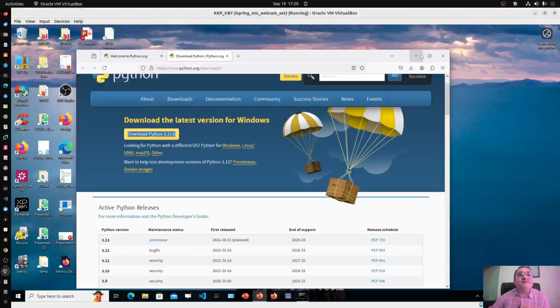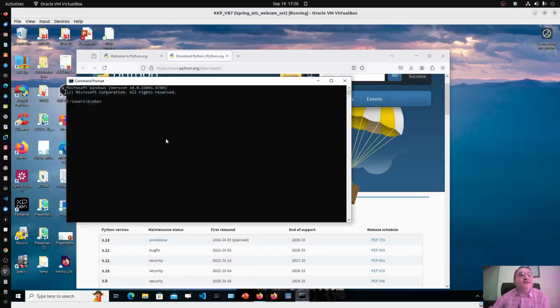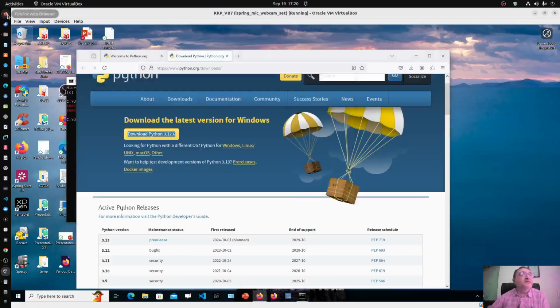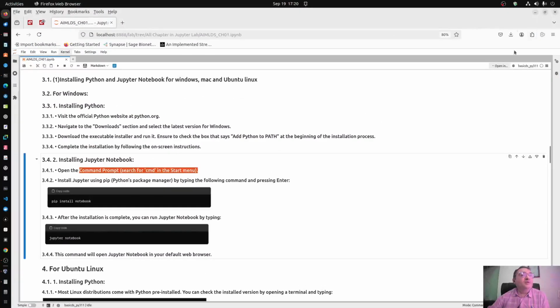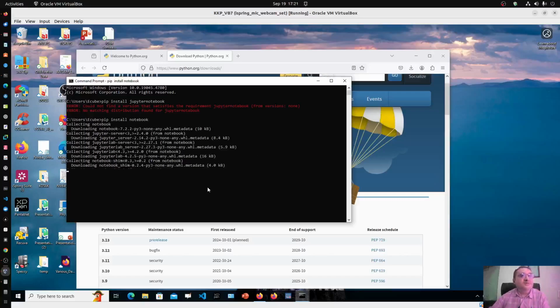I will open cmd, the command prompt, and here I will write pip install notebook. Between Jupyter and notebook there should not be a space, so it is pip install and only notebook. You can see that the installation has started.